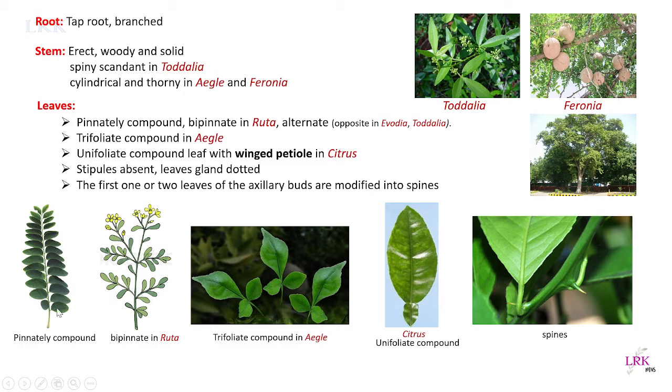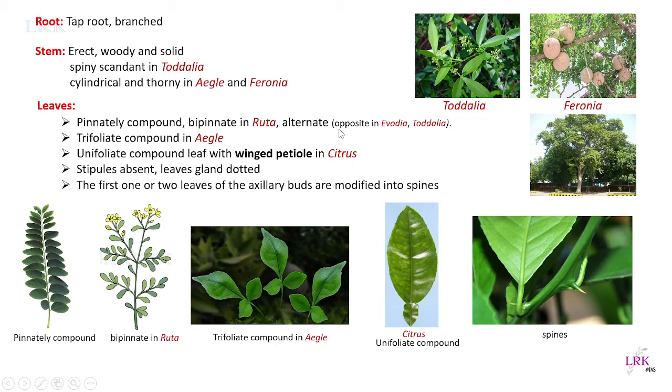Pinnately compound means the rachis is divided into primary rachis, secondary rachis, and so on. Okay, so you can see here the picture. The leaflets are present on either side on the primary rachis. Okay, and this is bipinnate. Bipinnate means the leaflets are present on the secondary rachis. This is the primary rachis, which gave rise to smaller branches. See, so these leaflets are present on the secondary rachis, so we call it bipinnate leaves. In Ruta we see bipinnate leaves.